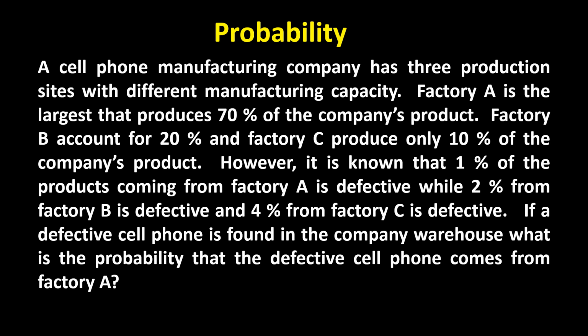So today we are going to look at another problem about probability. A cell phone manufacturing company has three production sites with different manufacturing capacity. Factory A is the largest that produces 70% of the company's product. Factory B accounts for 20% and Factory C produces only 10% of the company's product. However, it is known that 1% of the products coming from Factory A is defective, while 2% from Factory B is defective, and 4% from Factory C is defective.